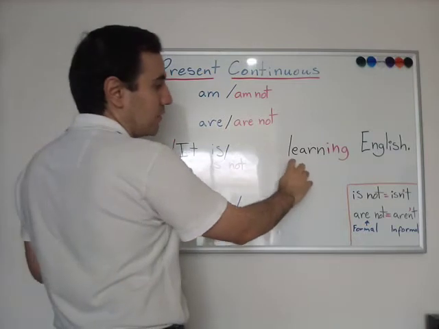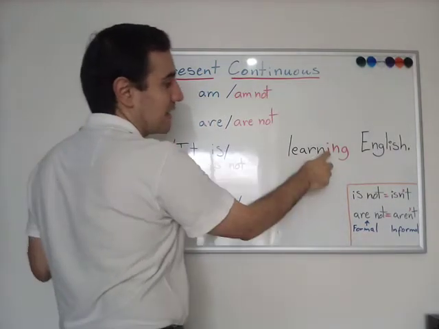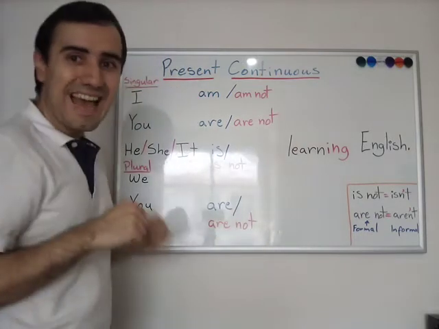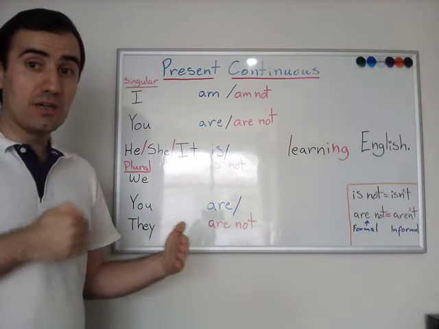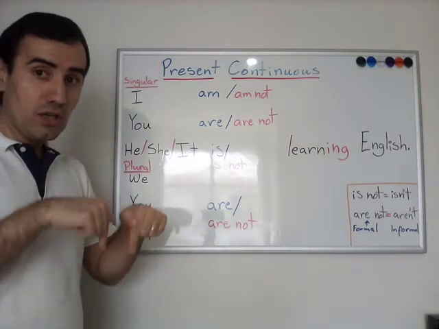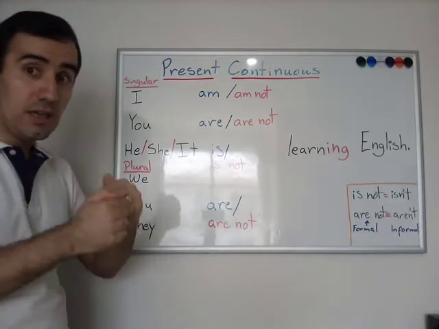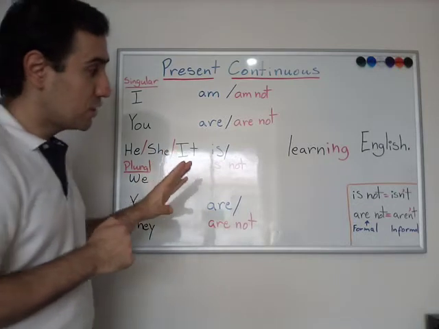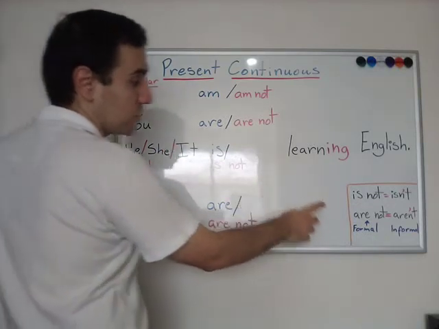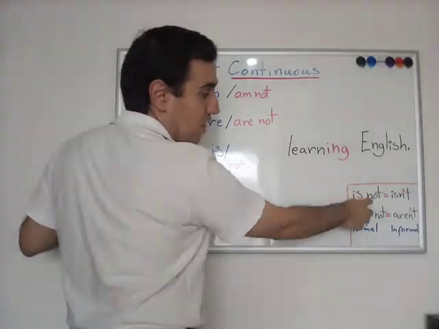And notice the verb is learn, but in the present continuous, we add ing. It's an action in progress in this moment. It probably started in the past, continues in this moment, it's in progress now, and probably it will continue in the future. So, another observation that is important, that when we're talking informal language, we use is not.